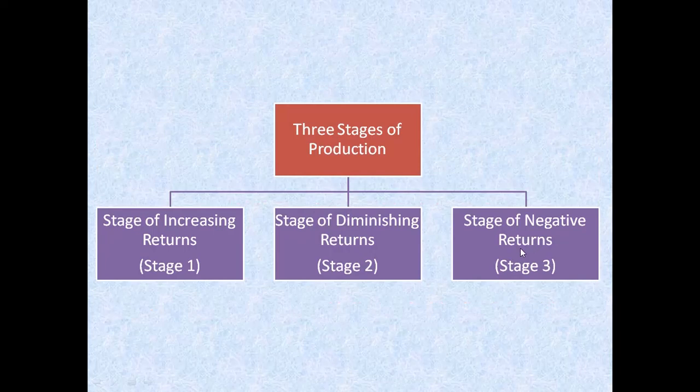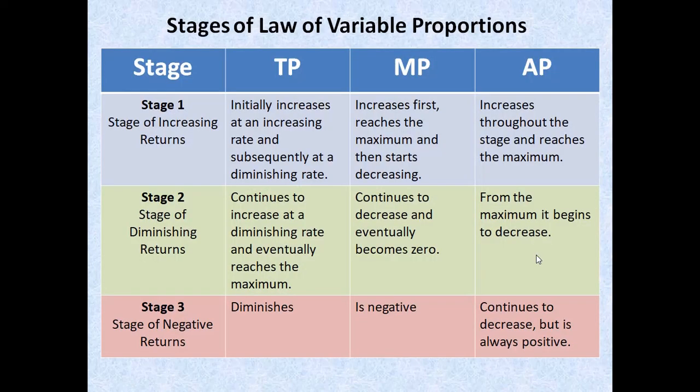So let us see out here that there are three stages of production. Okay, so stage 1 is your stage of increasing returns, the second one is the stage of diminishing returns, and the third one is the stage of negative returns. So let us try to see what is happening out here in these stages. Okay, stage 1, 2, and 3.